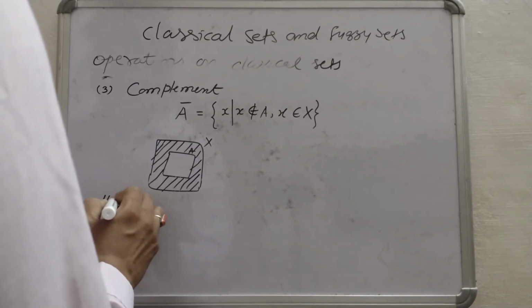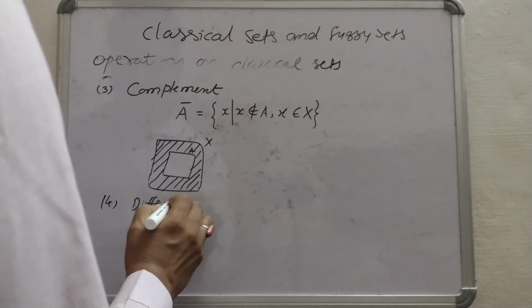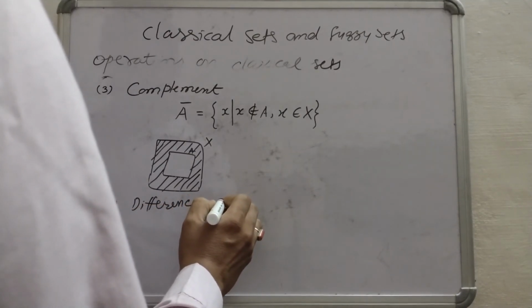Next operation is the difference. And how to write this?